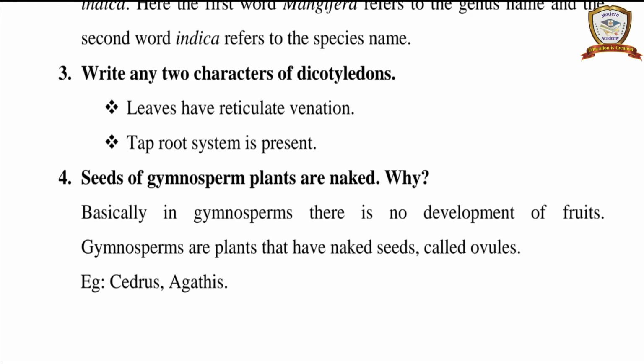Gymnosperms are plants that have naked seeds called ovules. Example, Cedrus, Agathis.